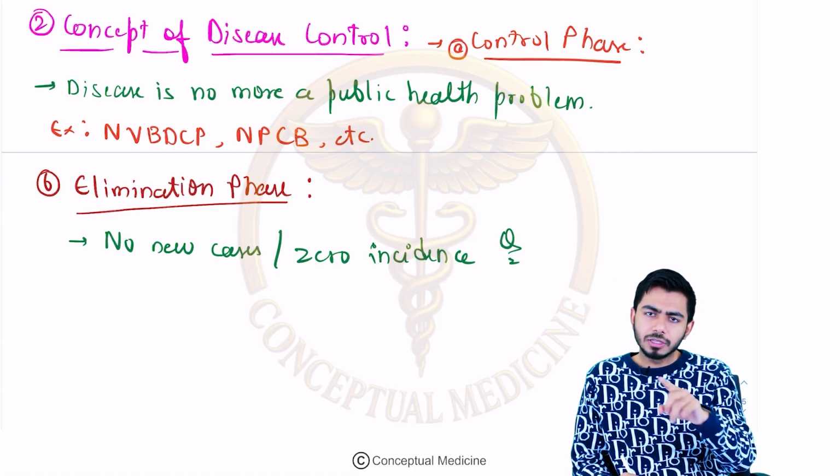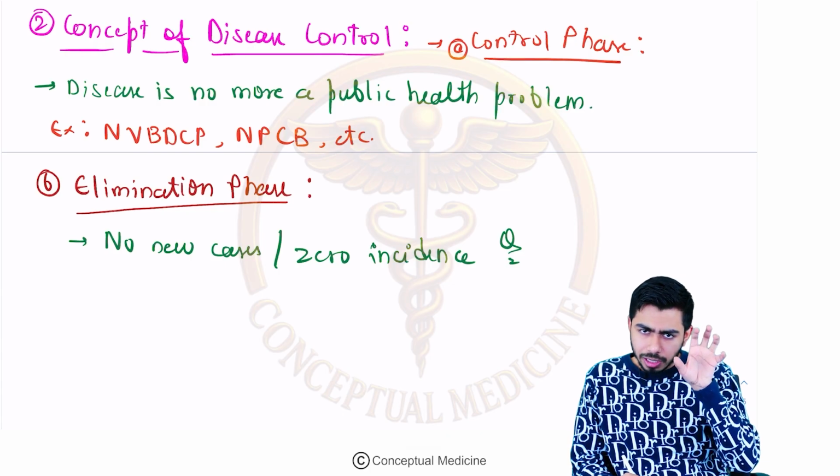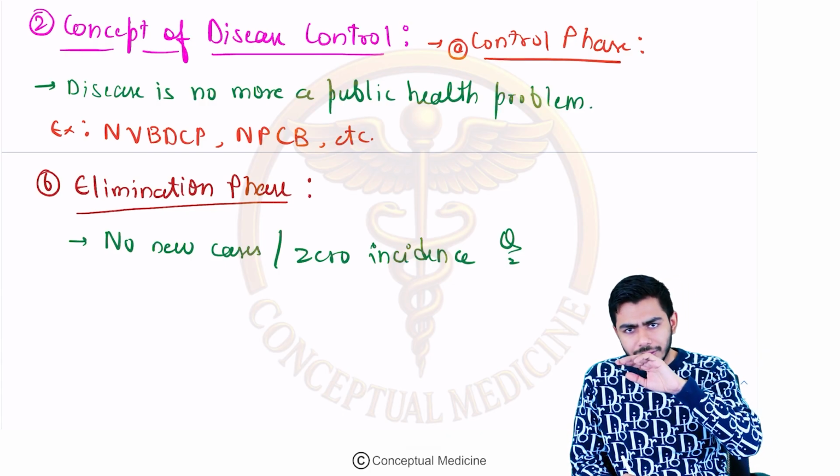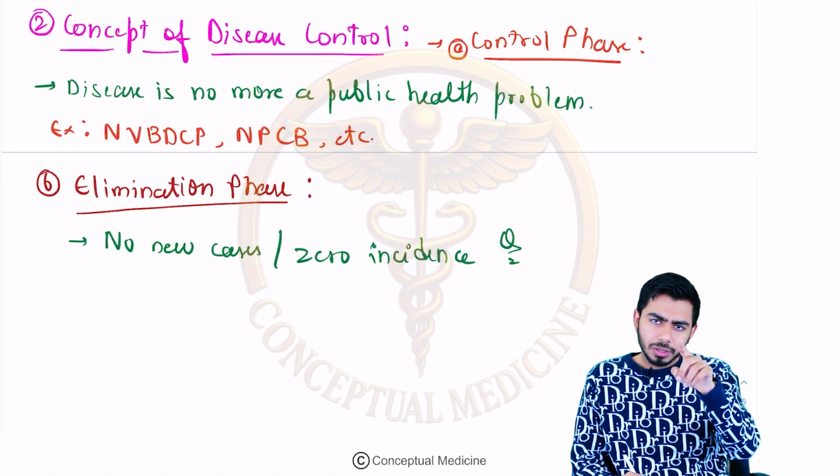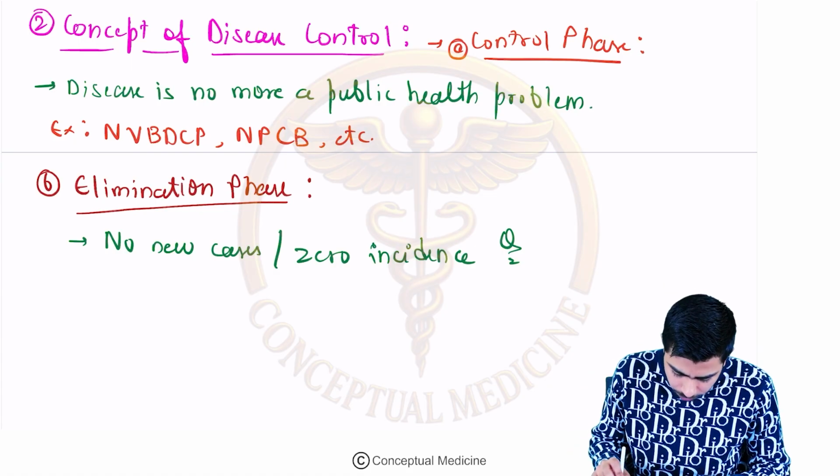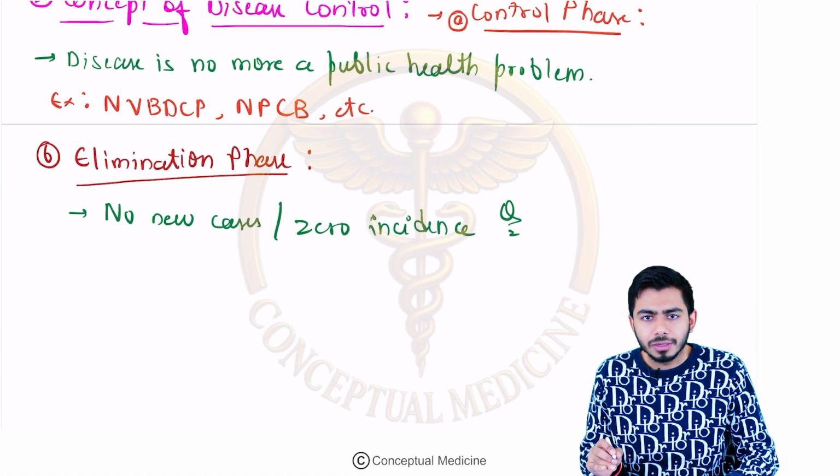In the elimination phase, there are no new cases. We have eliminated the disease. We have zero incidence of the disease, right? That is coming in the elimination phase. Now, next one is the eradication phase.